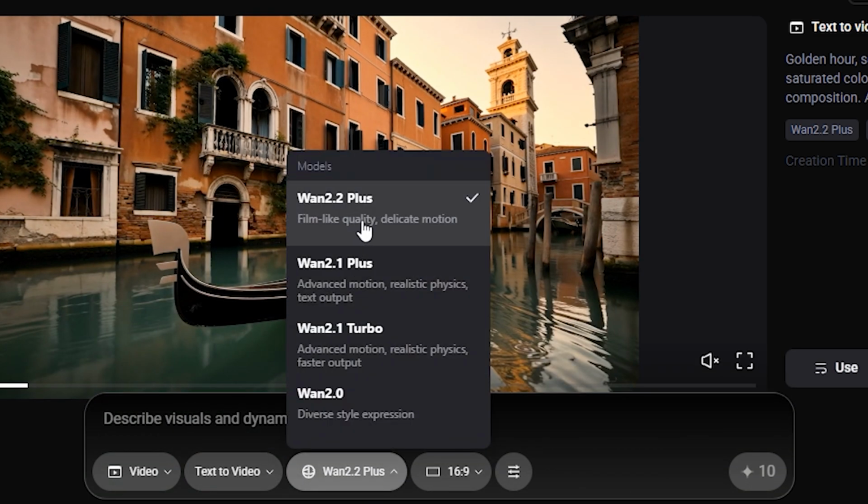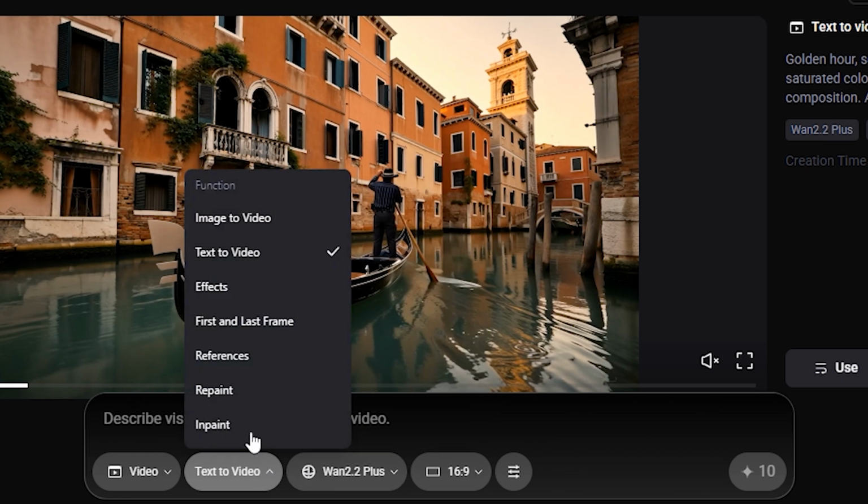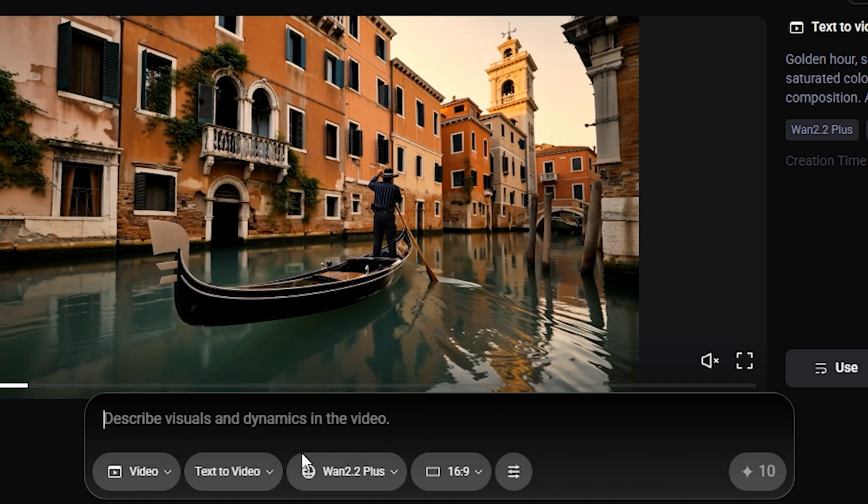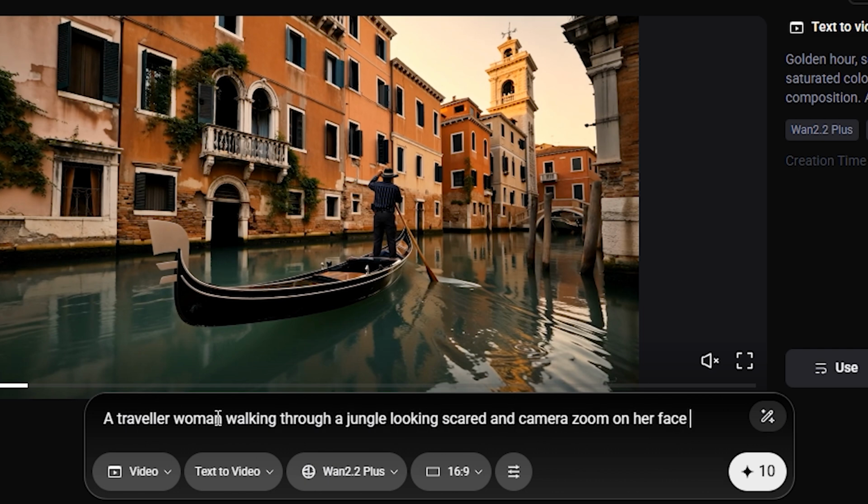One more thing, this model generates up to 5-second long videos. The rest of the features still don't support the 2.2 yet. So let's start putting our prompts and images in it and check the result. In text to video, I give a prompt: a traveler woman walking through a jungle, looking scared, and camera zoom on her face. After entering the prompt, click on generate and see the result.